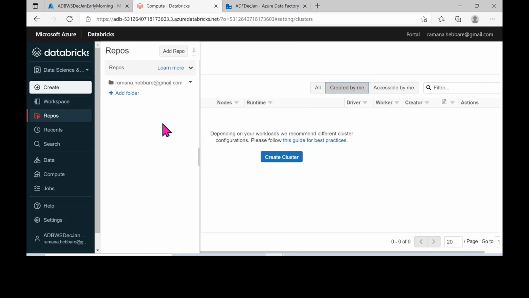After that, we have repos, a repository. Once you write your code, you need to move it to further environments. Here we have the check-in checkout concept, and a DevOps team will take care of the deployment related concepts. So if you want to move the code or notebooks you have written from one environment to another, you make use of this repository option. We have a dedicated DevOps team who will take care of that.